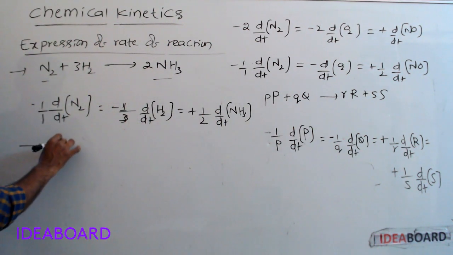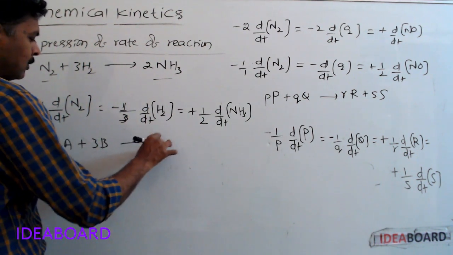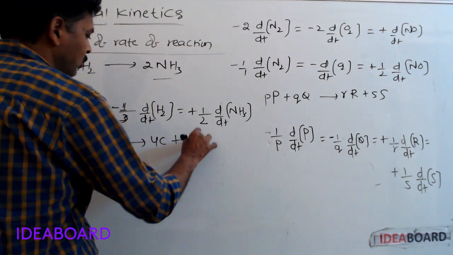If you take one more reaction, A plus 3B gives rise to 4C plus 2D.